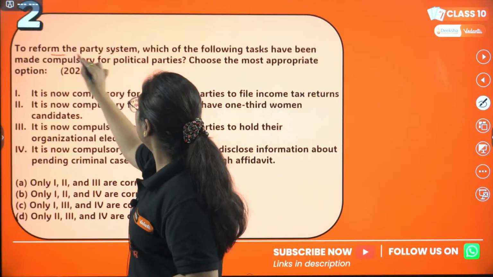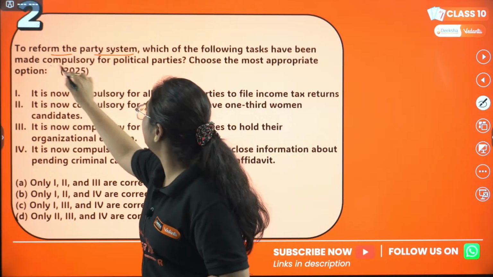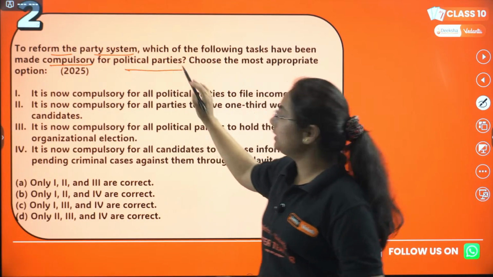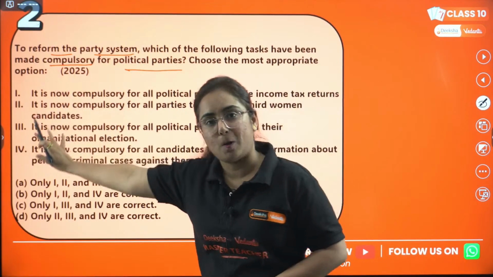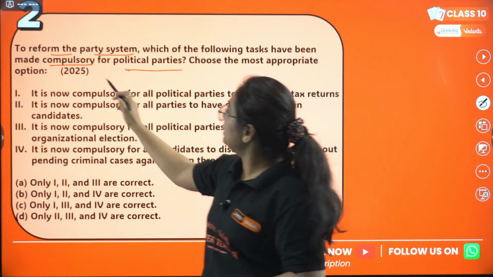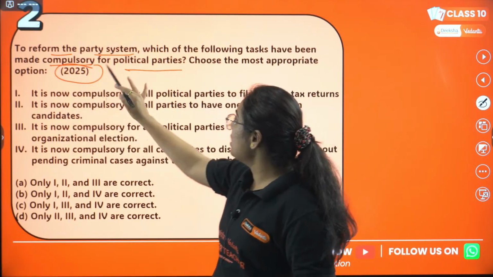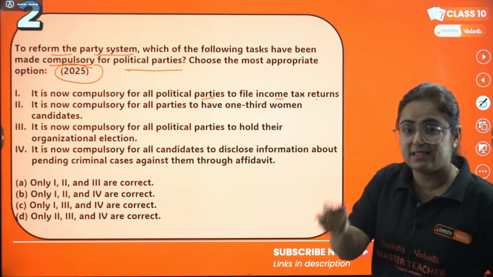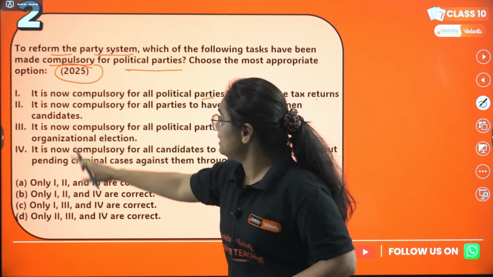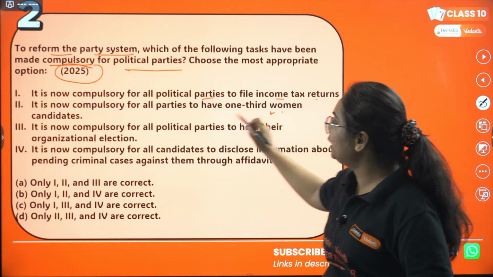To reform the party system, which of the following tasks have been made compulsory for the political parties? Choose the most appropriate option. So this came in the year 2025. First one is, it is now compulsory for all the political parties to file income tax. Is it correct or not? Second is, it is compulsory for all the political parties to have 1/3 women candidates.